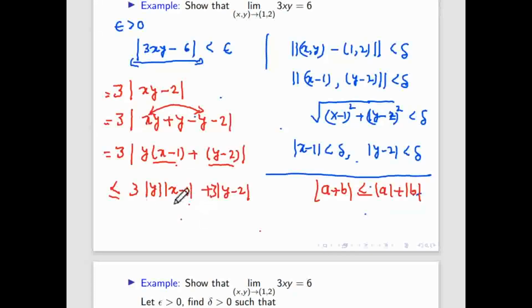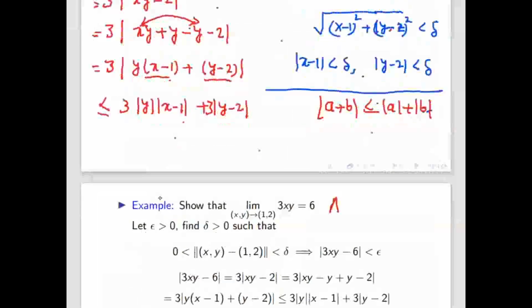Now for this x minus 1, if suppose this mod y is not present, then we can easily put delta and get epsilon. Sorry, this delta value in terms of epsilon. But here mod y is there extra. So that also we want to approximate. For that we can assume, like we assumed in the previous case. So I'm assuming here, because I want to approximate y, this is less than 1. Sorry, this y minus 2.